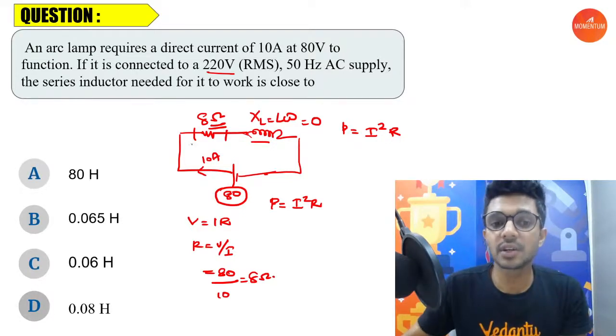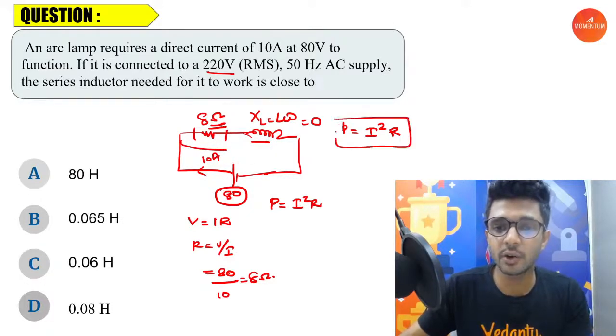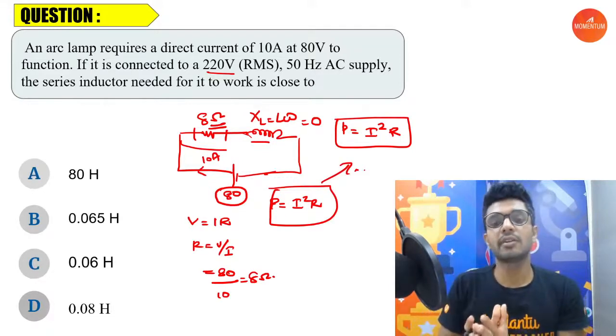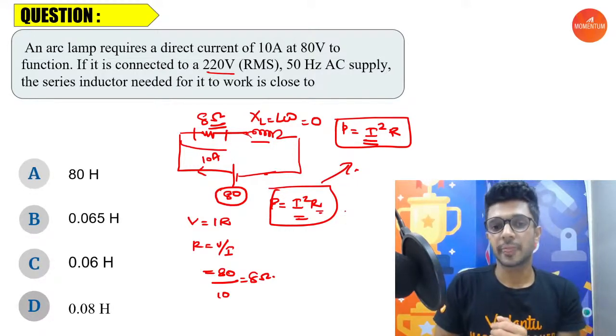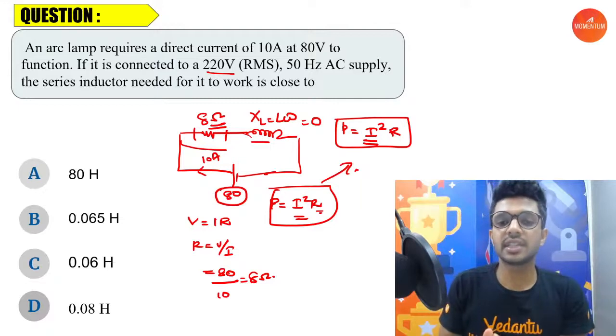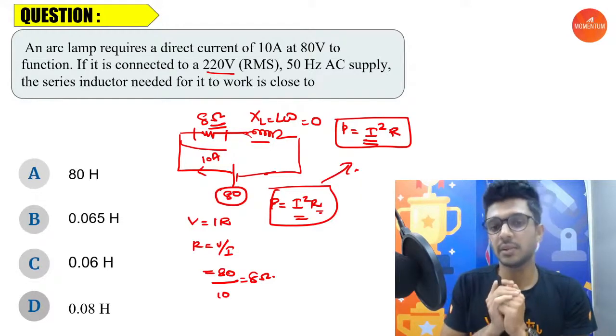So if the circuit wants to be working, even if you are providing an AC to the circuit, the same amount of power should be delivered. So the initial and the final power should be the same. For that, the current value should be the same because the resistance is already a constant, right? So the current in the first case and the second case should be the same here.